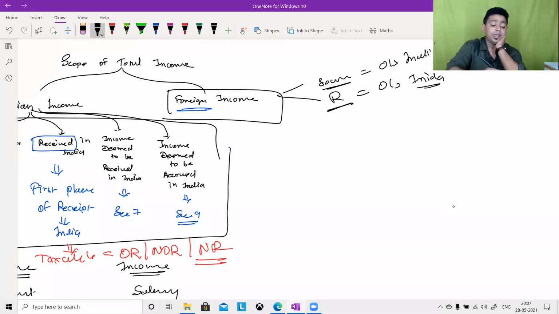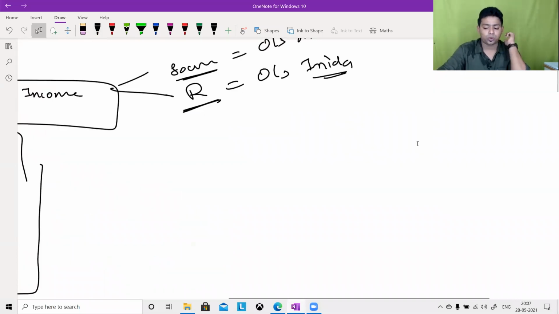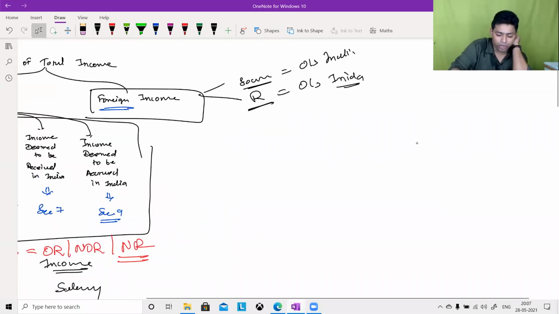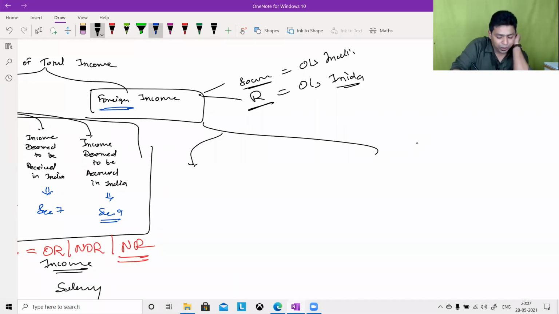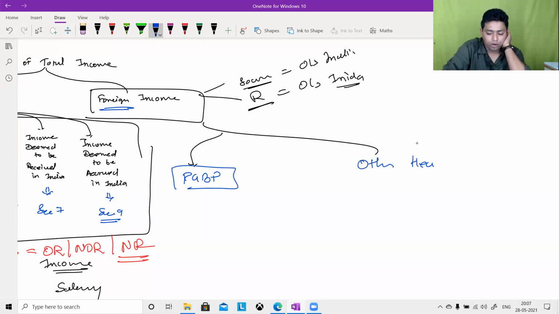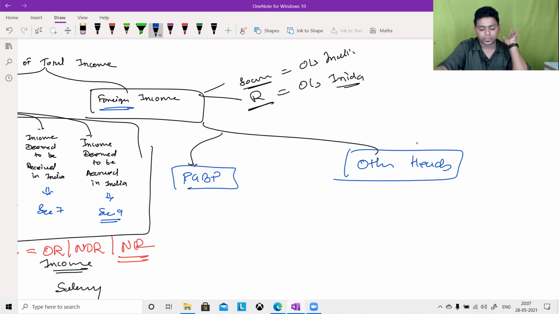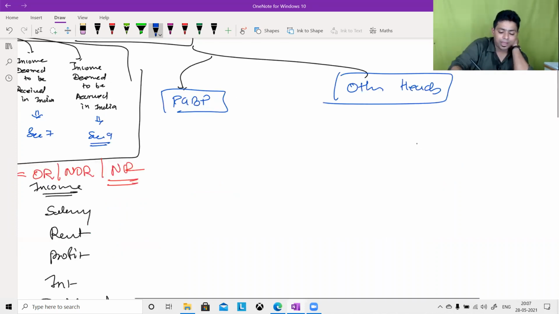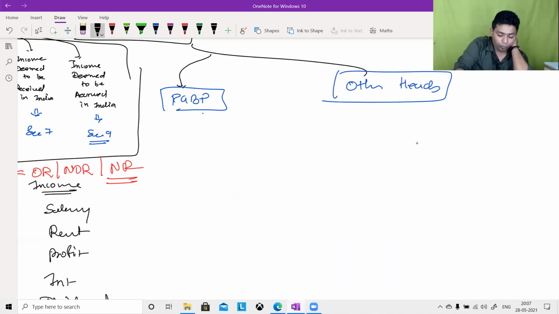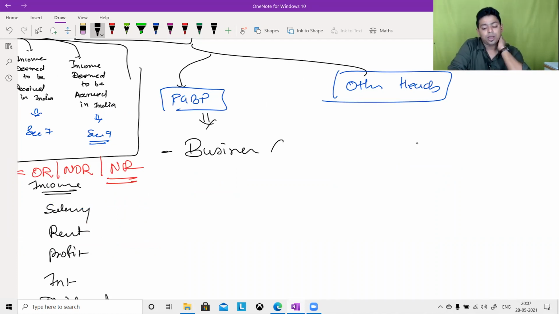But when I talk about foreign income, for the scope of total income purpose, we have divided foreign income into two types. What are those two types? For the PGBP head and for other heads. For the PGBP head and for the other heads, law is different. For the PGBP head, we have to check one more condition: whether the business was controlled from India.